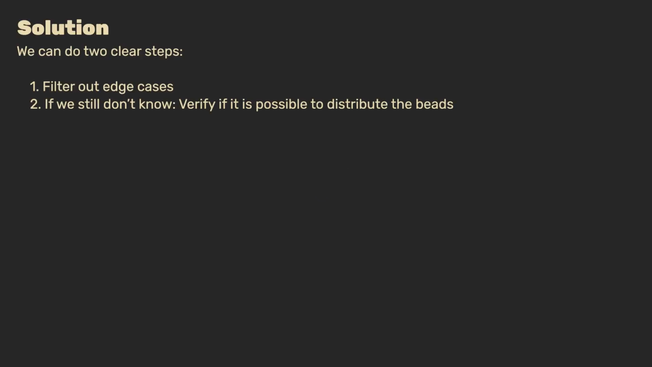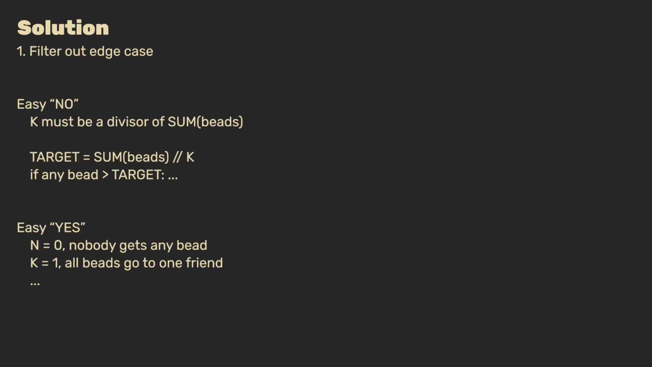We can start with 2 clear steps. In the first step, we try to filter out edge cases for which it is easy to see if it is possible to make the split or not. If after the first step we don't know for sure, we must verify if the correct distribution is possible. Let's look closer at some edge cases. We can give an easy no if K is not a divisor of the sum of the bead values.